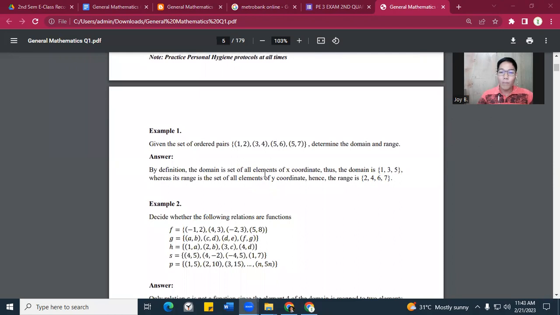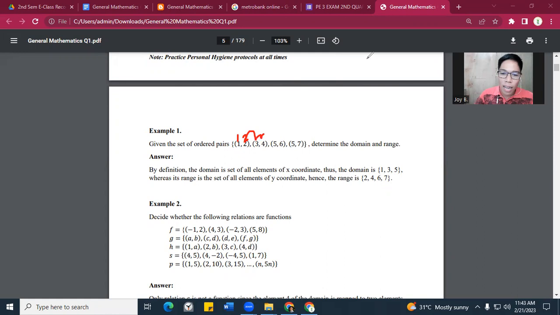We have example here to better understand. Okay, so we have example. First example here, given the set of ordered pairs, ito yung ordered pairs. Okay, it means ordered pagkasunod-sunod, yung pairs means pares. Okay? So ano ba ang next number ng one? Of course, 2, right? Ano ang next number ng 2? 3, so on so forth.